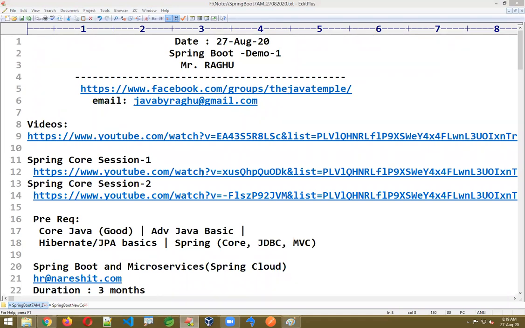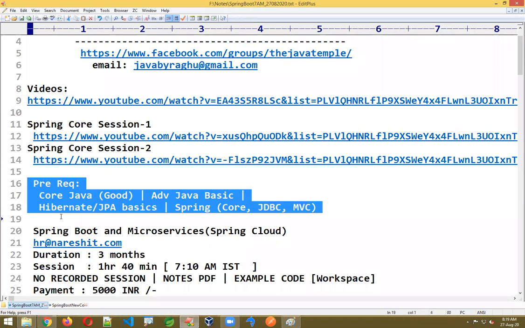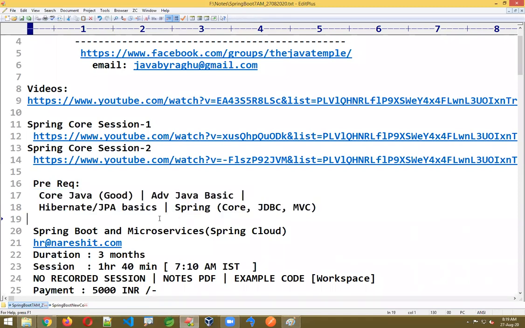Yeah, Soumya, one to one, one to many, and many to many will also be there. The prerequisites I just mentioned: Core Java, Advanced Java basics, Hibernate basic knowledge, and Spring basic knowledge. Yeah, Swarup, JWT and OAuth will also be covered here. Spring Boot starts with fundamentals only; we will start with Spring Boot core first of all. You will find almost everything, Sampath. I'll give the links if you don't know any concept, let me know.